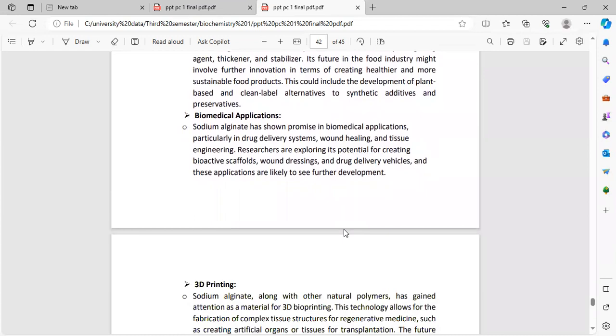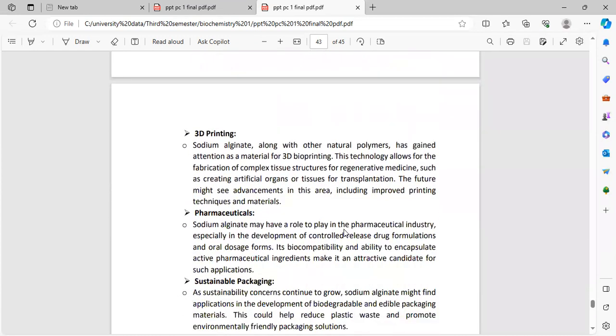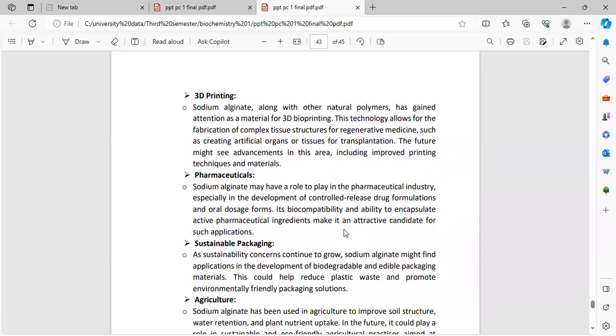Biomedical applications. Sodium alginate has shown promise in biomedical applications, particularly in drug delivery systems, wound healing, and tissue engineering. Researchers are exploring its potential for creating bioactive scaffolds, wound dressings, and drug delivery vehicles, and these applications are likely to see further development. 3D printing. Sodium alginate, along with other natural polymers, has gained attention as a material for 3D printing. This technology allows for the fabrication of complex tissue structures for regenerative medicine, such as creating artificial organs or tissues for transplantation.